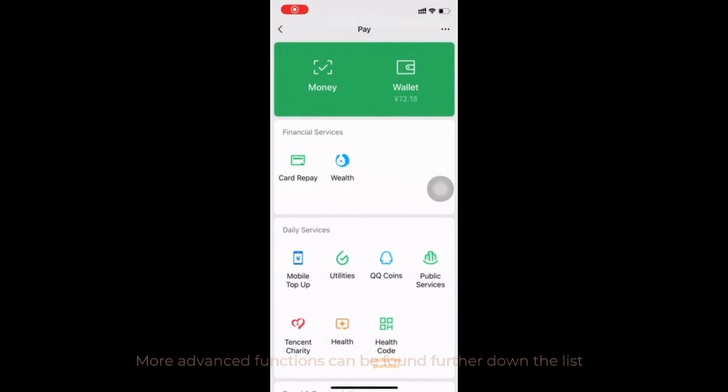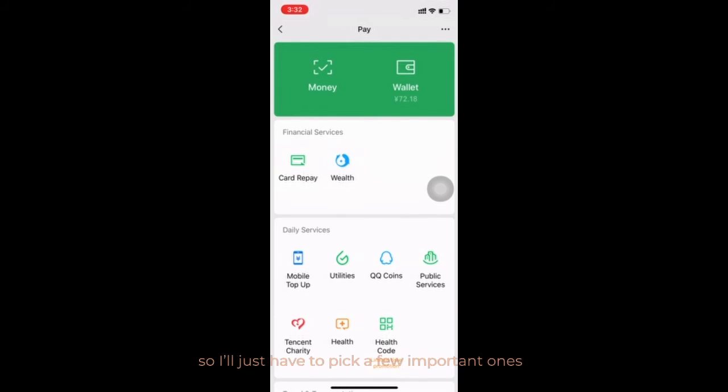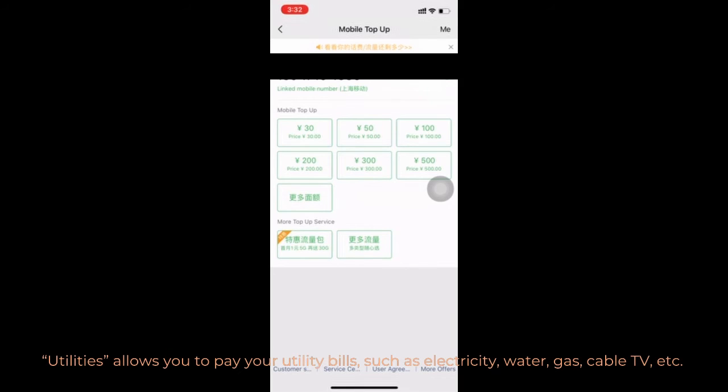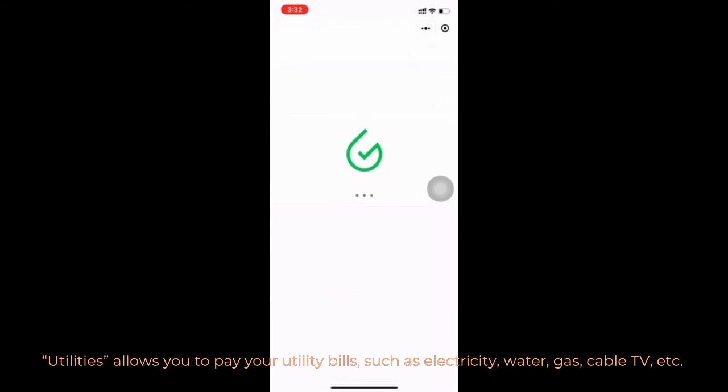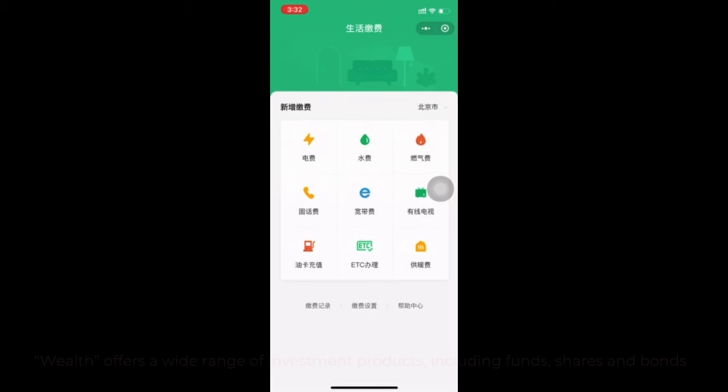More advanced functions can be found further down the list. There are so many of these that I can't possibly go through all of them in a single video, so I'll just have to pick a few important ones. Mobile Top Up allows you to top up your mobile phone plan. Utilities allows you to pay your utility bills such as electricity, water, gas, cable TV, etc.